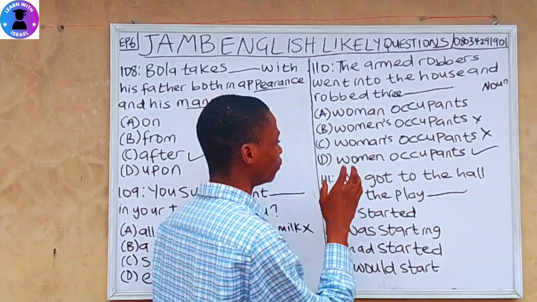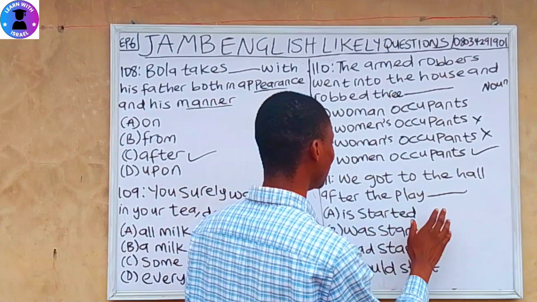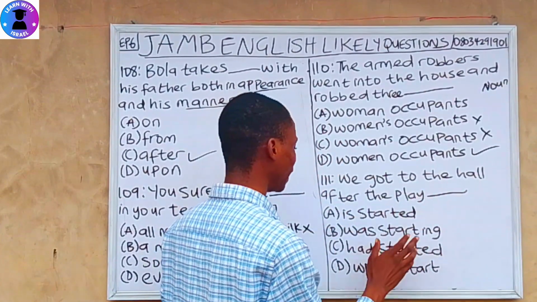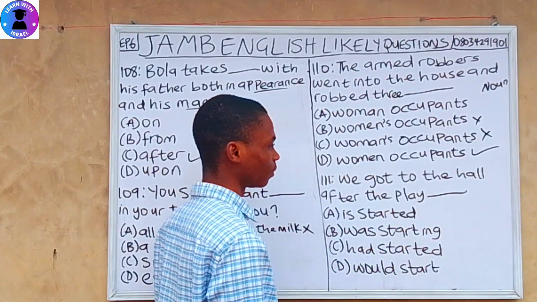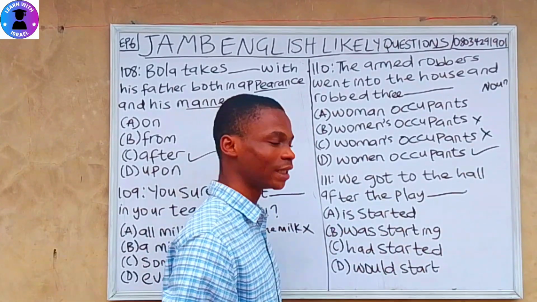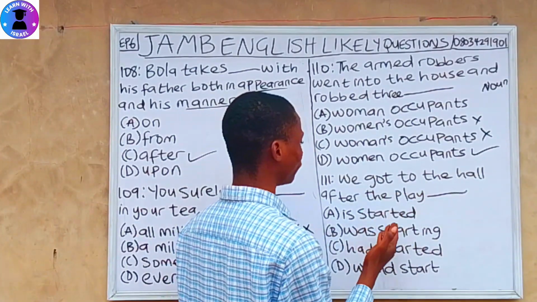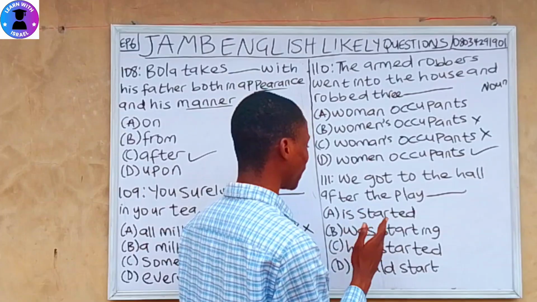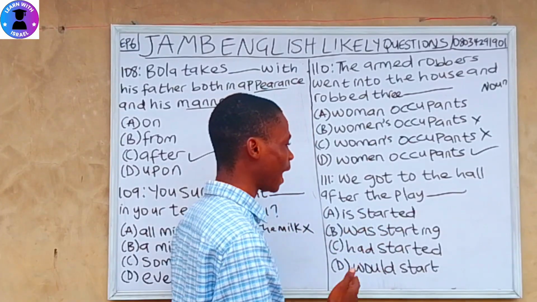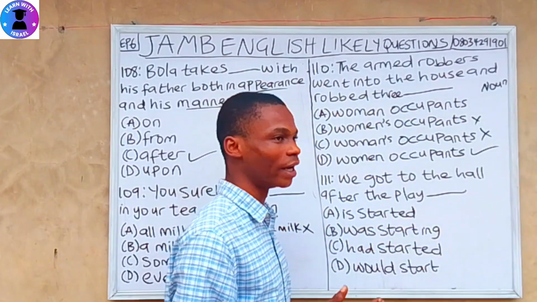Question 111. We got to the hall after the play dash. A, is started. B, was starting. C, had started. D, would start. So let's fill it in and check the appropriate answer. We got to the hall after the play is started. That's wrong. We got to the hall after the play was starting. That does not sound correct.